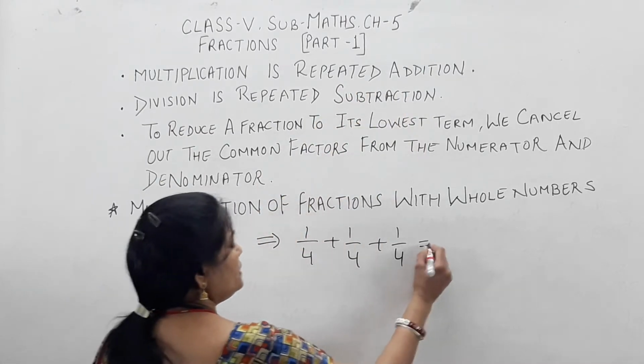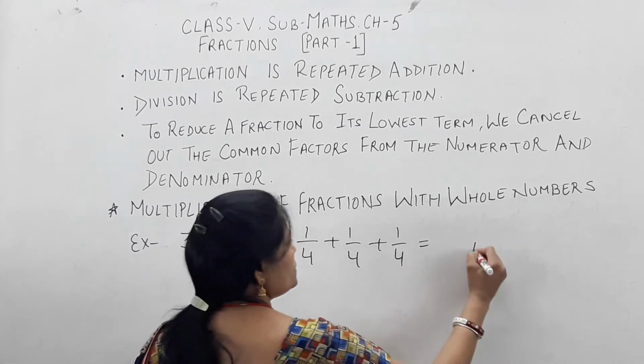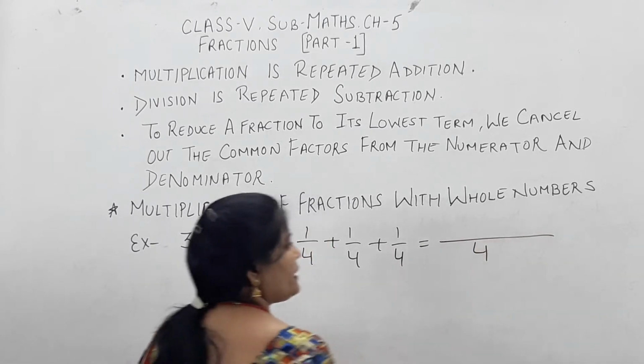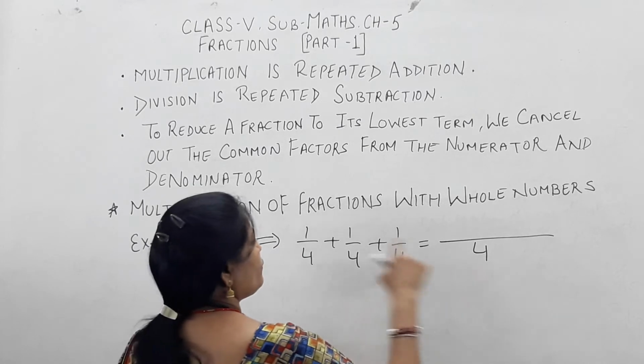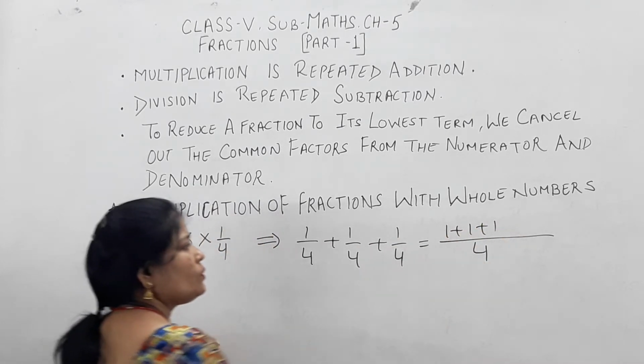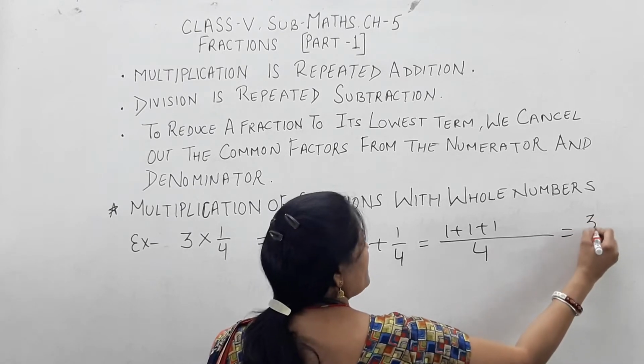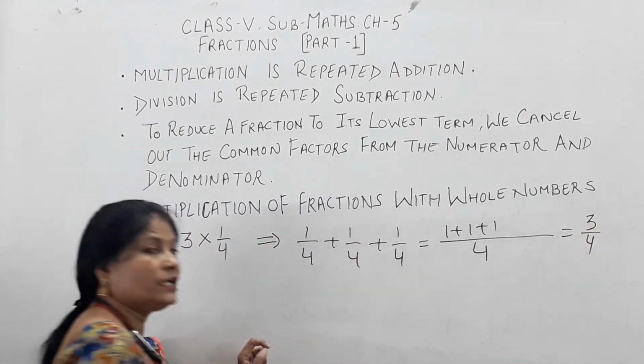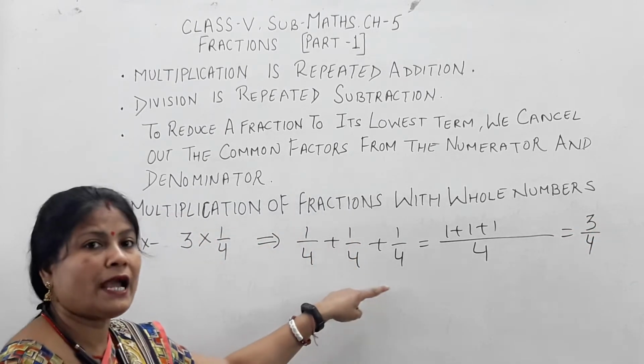Now see children, all the denominators are the same. So after taking the LCM, I have put 4 over here. After that, add the numerators. Understood? So my answer is 3 by 4. This is concluded by repeated addition.